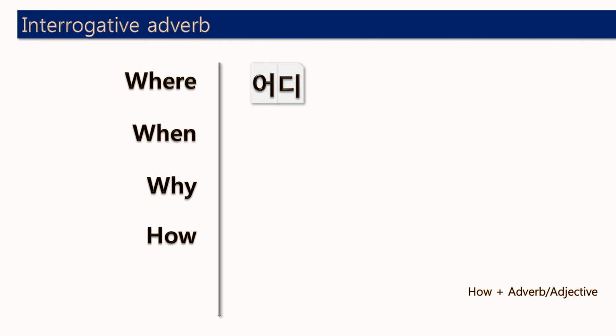So 어디가, the subject marker, or 어디를, object marker. So we can put subject marker or object marker. But usually we use it with at or in.